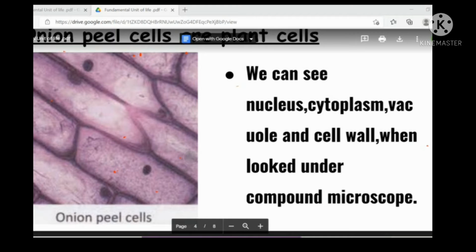Now this is an example of how all plants are made up of cells. This is the structure of onion peel cells.